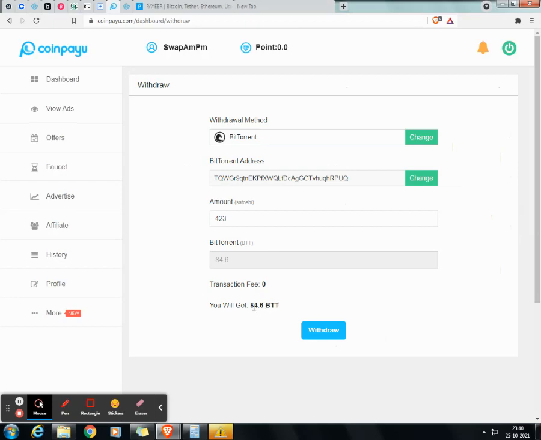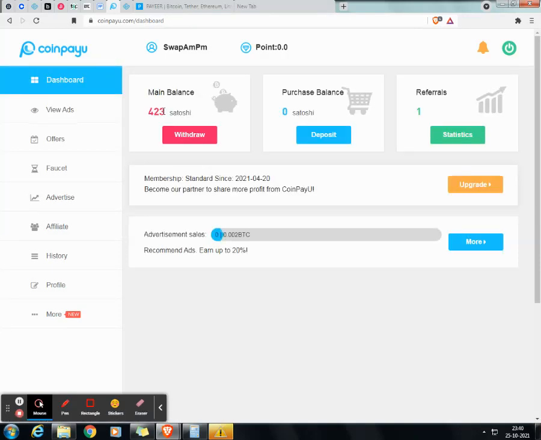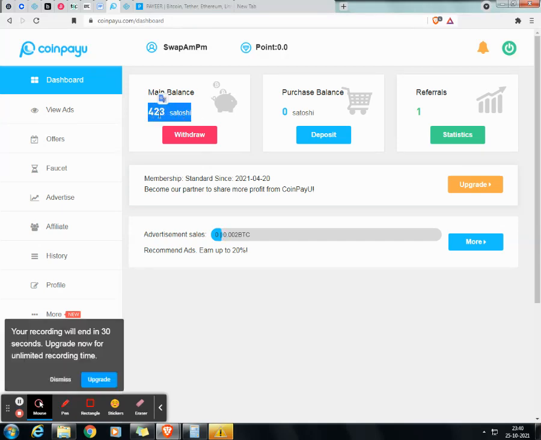If we want to withdraw BitTorrent, the total value of this Satoshi is 423, in USDT that is 26 cents, and in BTT they give us 84 cents. We can withdraw here, but the minimum withdrawal limit is 1000 Satoshis. You can see my current balance is 423 Satoshis.